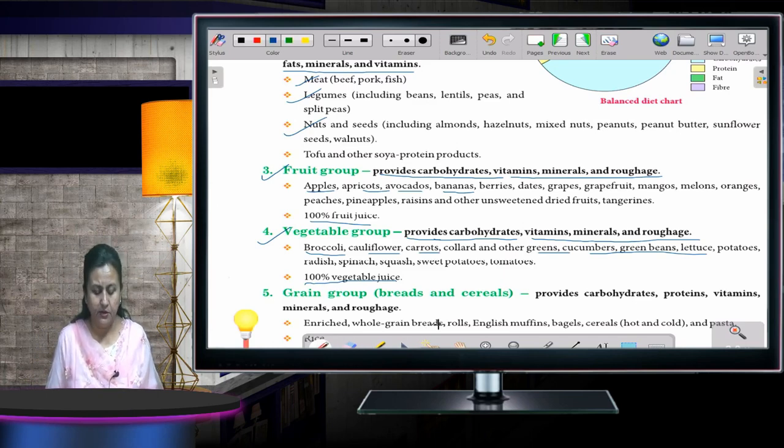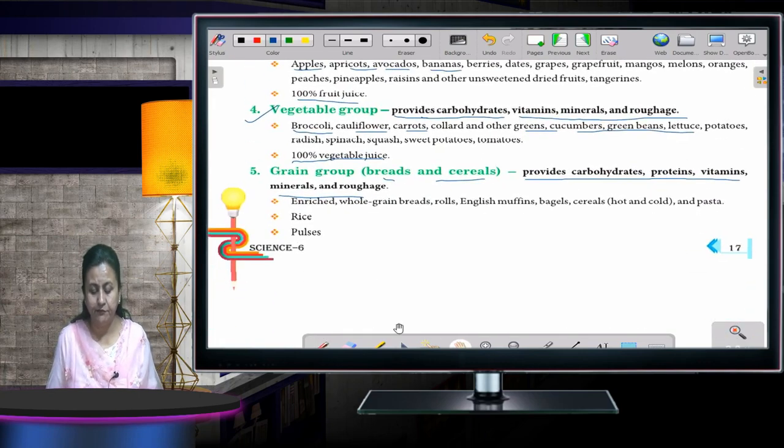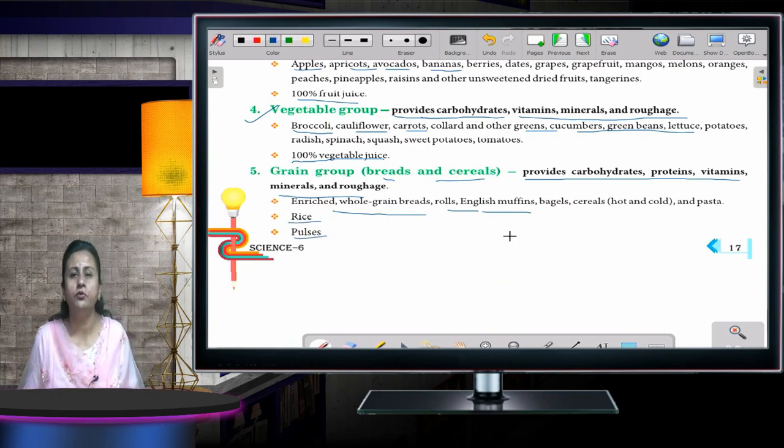Grains. Okay. The grain group includes breads and cereals. It provides carbohydrates, proteins, vitamins, minerals and roughage. The foods enriched in the grain group are whole grain breads, rolls, English muffins, rice and pulses. These are all foods that come under the category of the grain group. Okay.